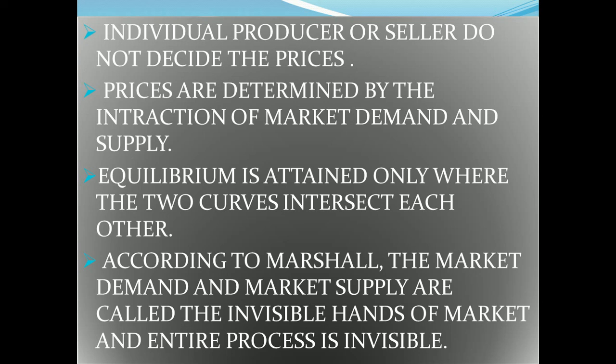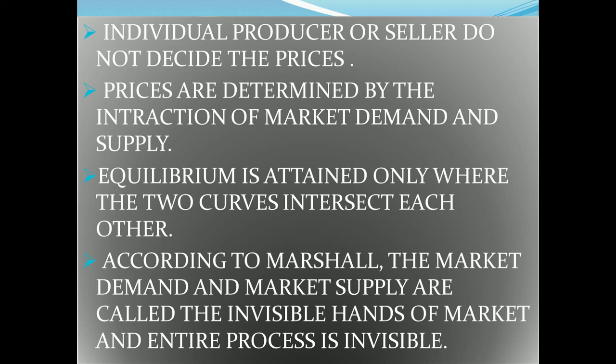Individual demand: if the price of petrol or some other product increases, an individual buyer is not going to change the price, but market demand and market supply can change the price. Equilibrium is attained only where the two curves intersect each other. According to Marshall, market demand and market supply are called the invisible hands of the market, and the entire process is invisible. So demand and supply are the scissors that cut the price.